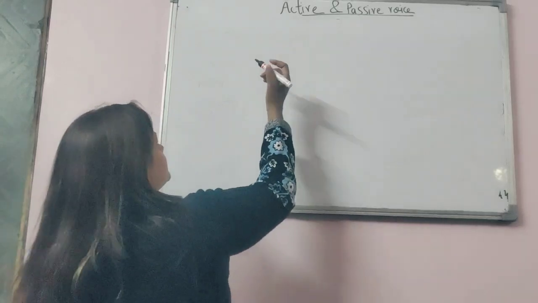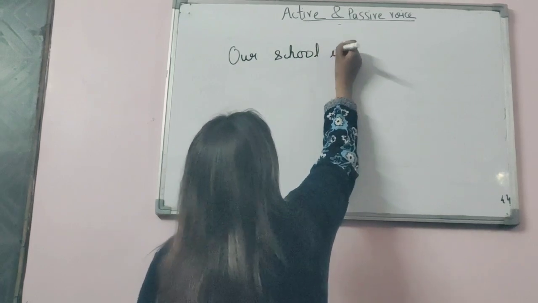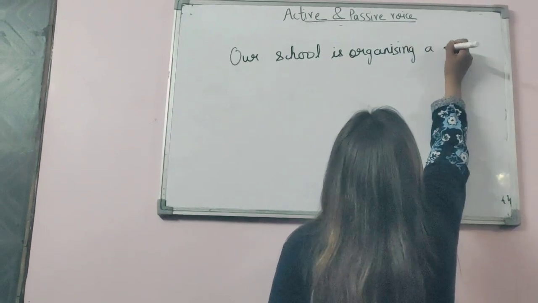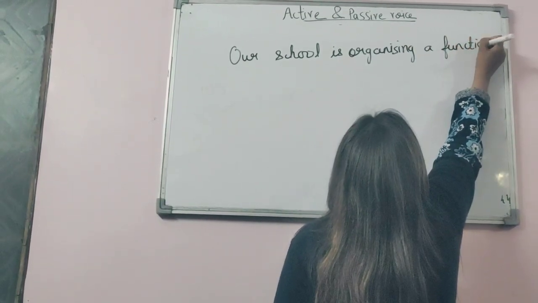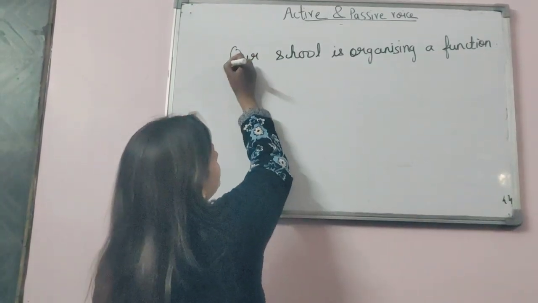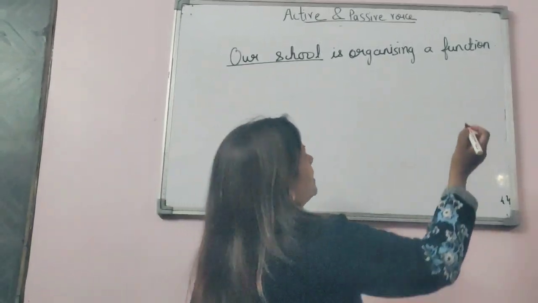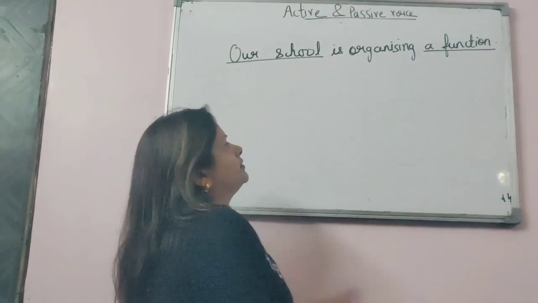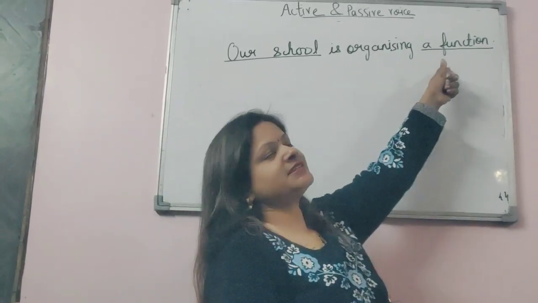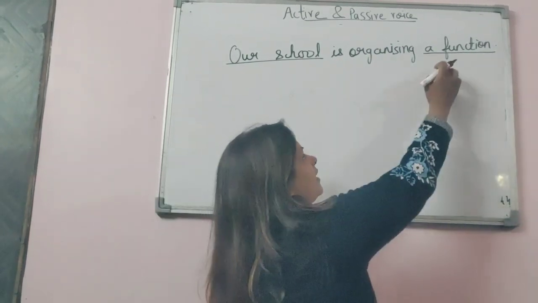Like I am writing a sentence. Our school is organizing a function. Okay, so in this sentence, you can see that the action is being done by school. So it is our subject, and to organize, जो काम होने वाला है, is the action of the school. And what is it going to do? To organize a function. So it is our object.